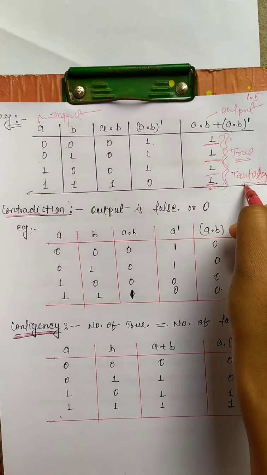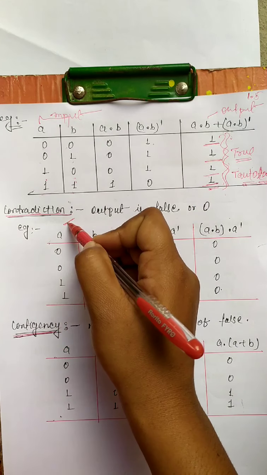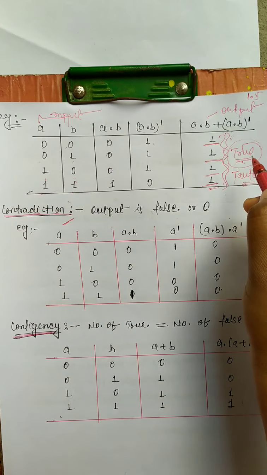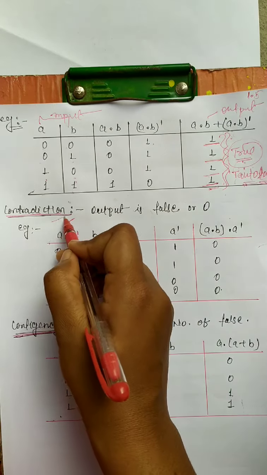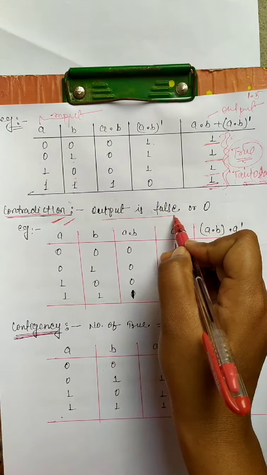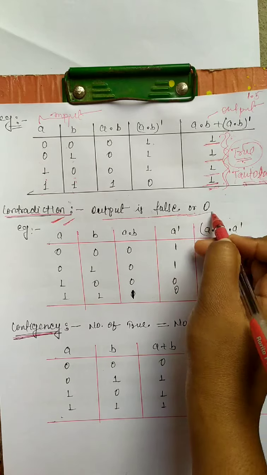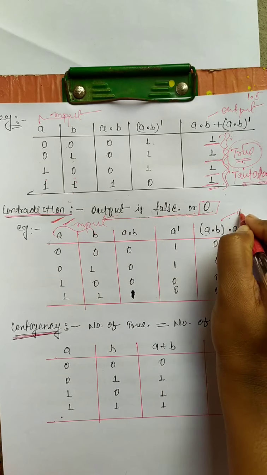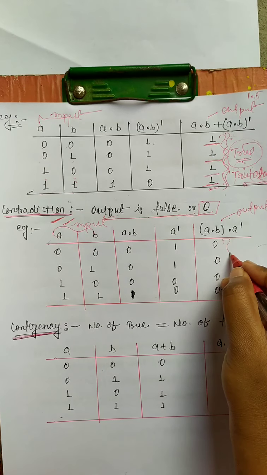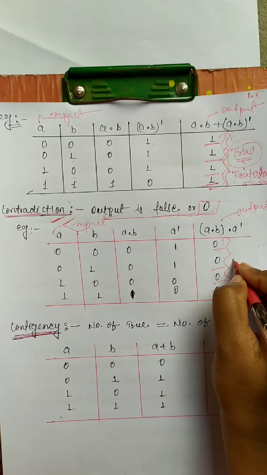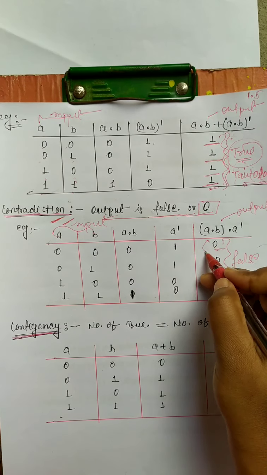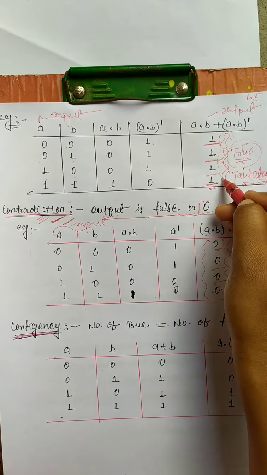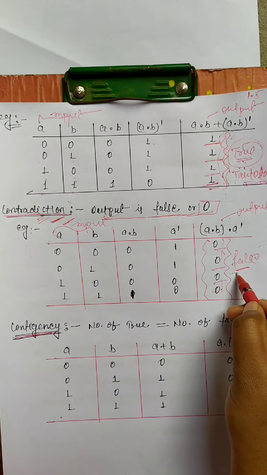The opposite of tautology is called contradiction. Contradiction means all output is false, not true. If the output is true, that is called tautology. If the output is false, that is called contradiction. 0 indicates false. Here A and B are the input and this is the output. Here the output is 0. 0 means false. All output is false, that is called contradiction. Tautology means all output is true. Contradiction means all output is false.